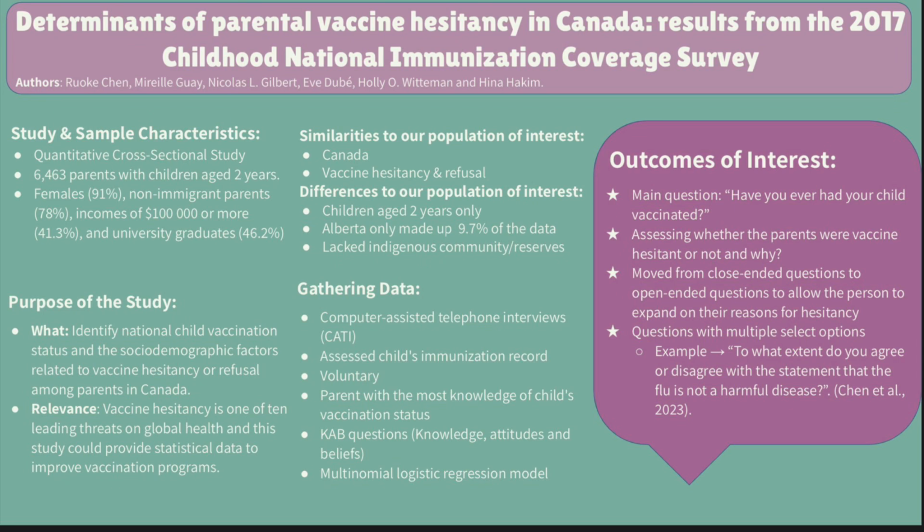Alberta only made up 9.7% of the data, and it also didn't include the Indigenous community or reserves. For gathering the data, they used computer-assisted telephone interviews, and also later assessed the child's immunization record. The interviews were voluntary, and they asked the parent with the most knowledge about the child's vaccine status to answer. They used KAB questions to direct the interview, which were about knowledge, attitudes, and beliefs.